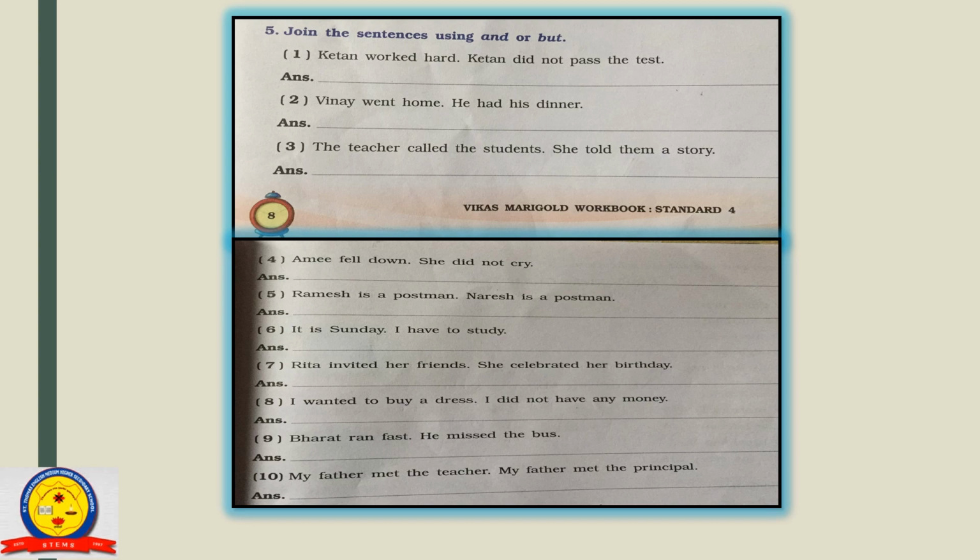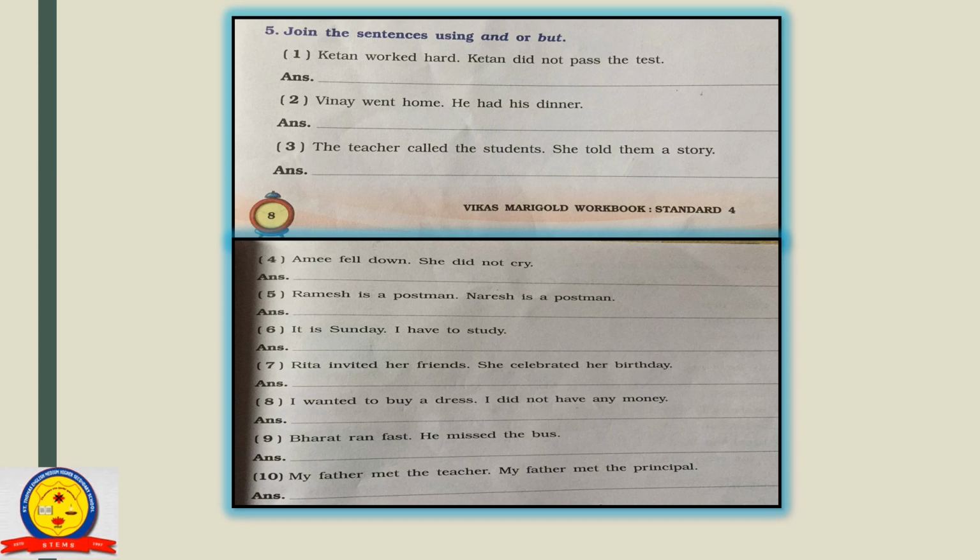In your Vikas Marigold workbook, page number 8 or 9, there is exercise number 5. Join the sentences using and or but. You have to complete this exercise by yourselves.